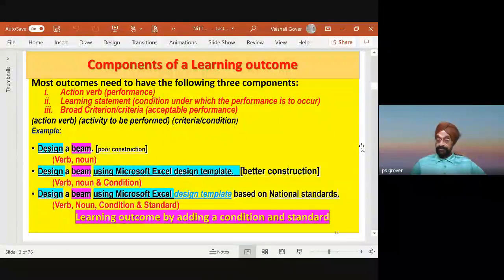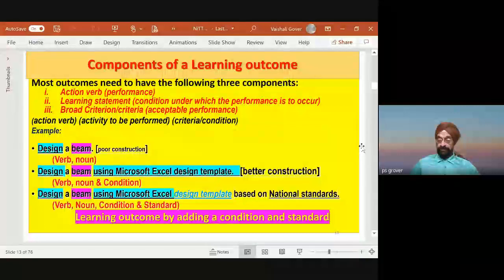You may not teach students the national standard in the class, but by putting it as a part of the learning outcome, you have conveyed to the student that you will be assessed for this also. So when we say assess the student, and we have not taught it in the class, the student will go and find it himself. He is supposed to find these things. That's what outcome-based education says. You teach students, and along with teaching, make them independent learners also. You know, lifelong learning, I'll come to that also.